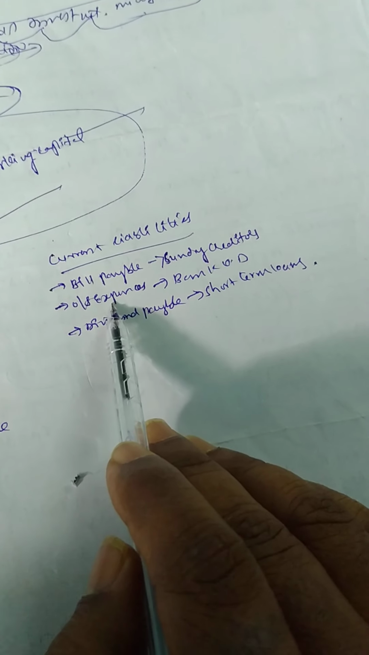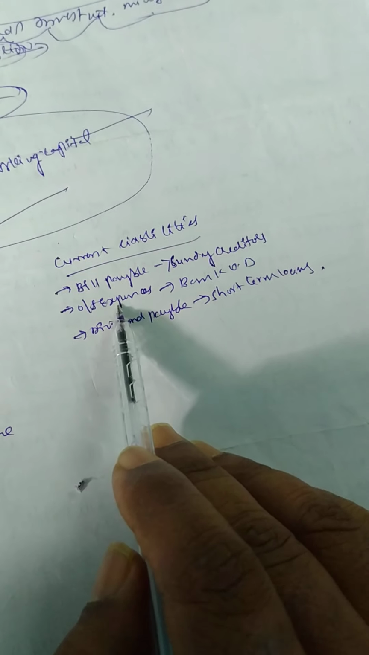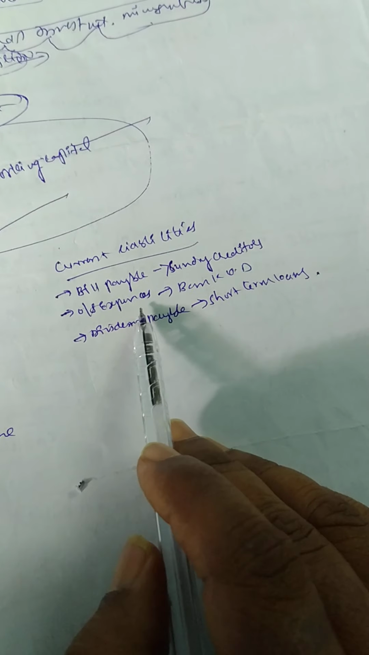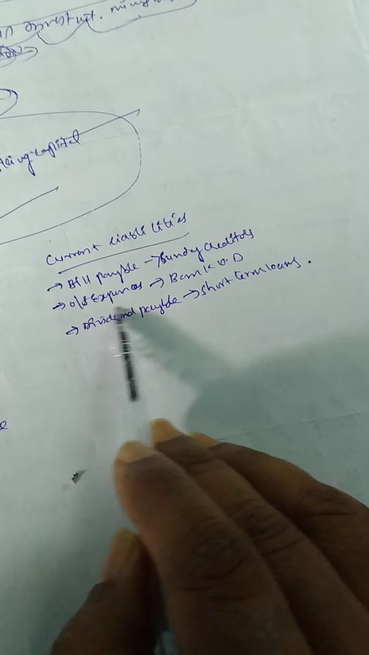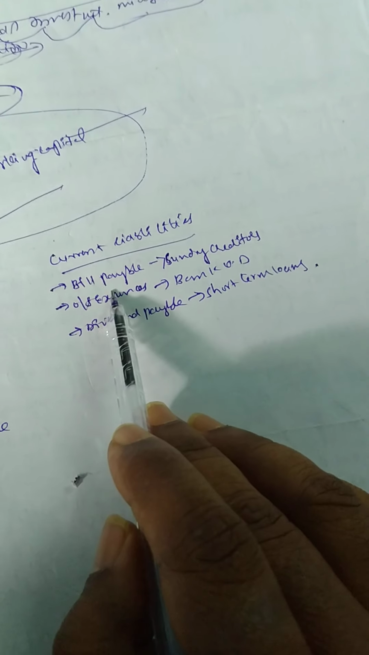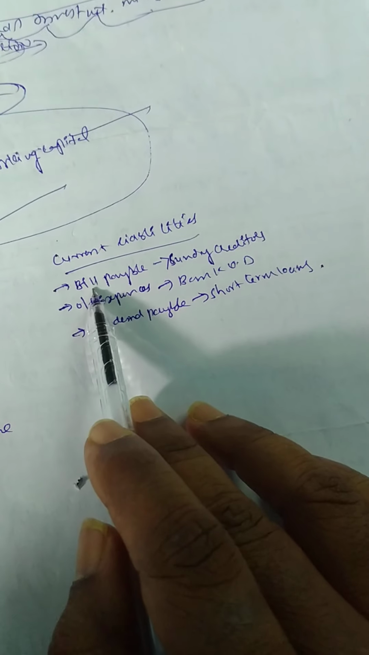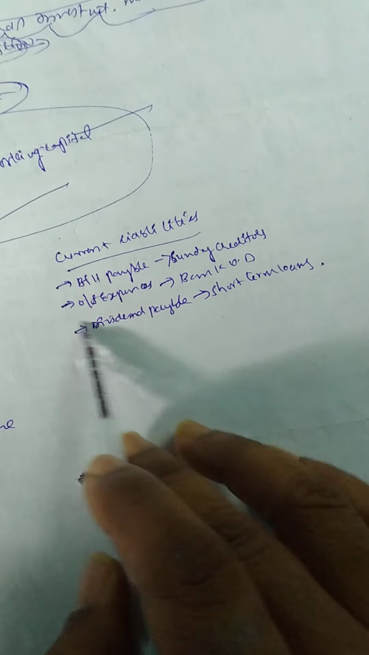Outstanding expenses are expenses which we cannot pay now, so we will pay them in future. That's why we call them outstanding expenses. Okay,